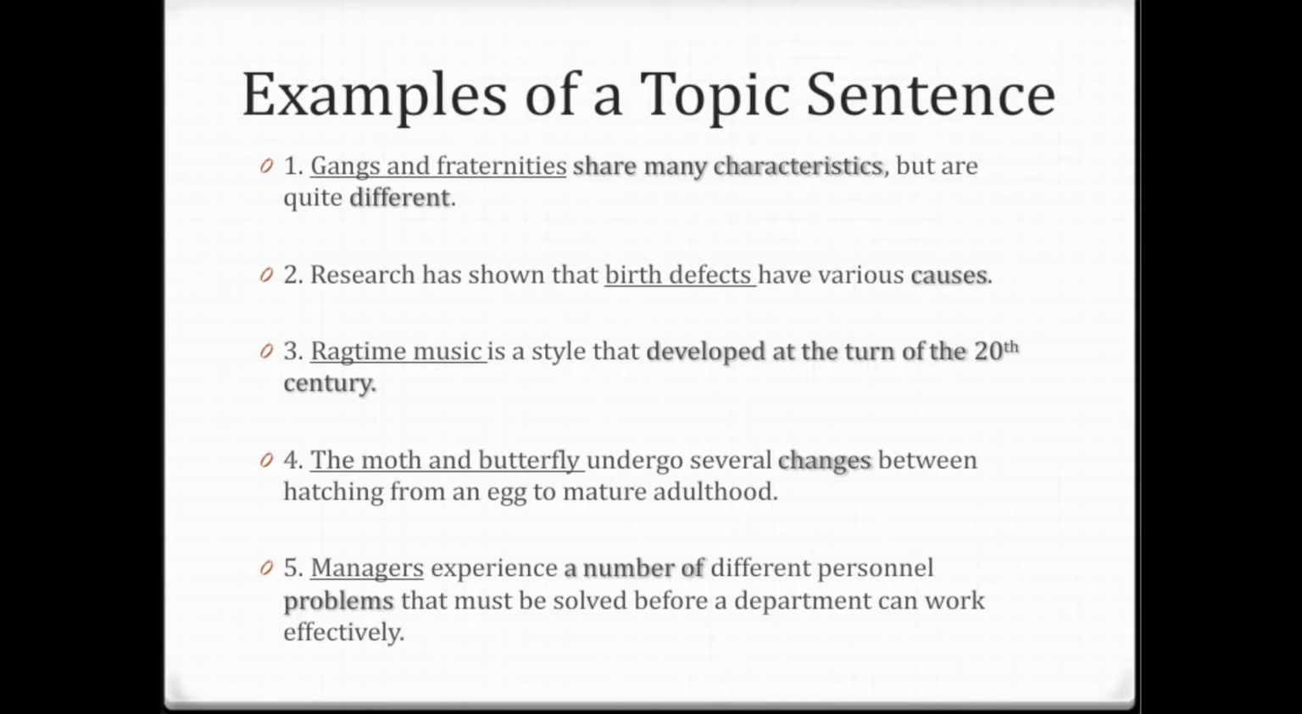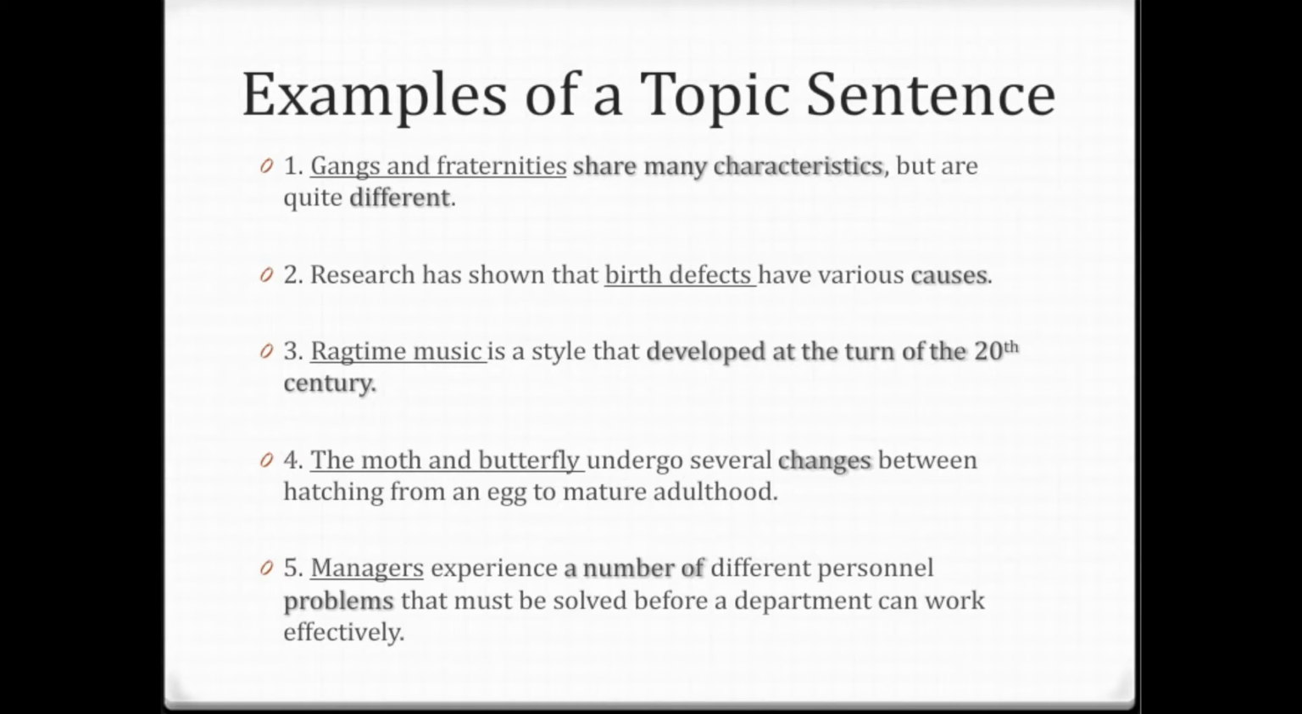Number 4. The moth and butterfly undergo several changes between hatching from an egg to mature adulthood. The topic is the moth and butterfly, and the controlling idea is undergo several changes. So the word changes indicates that we'll be talking about cause and effect or some time order.